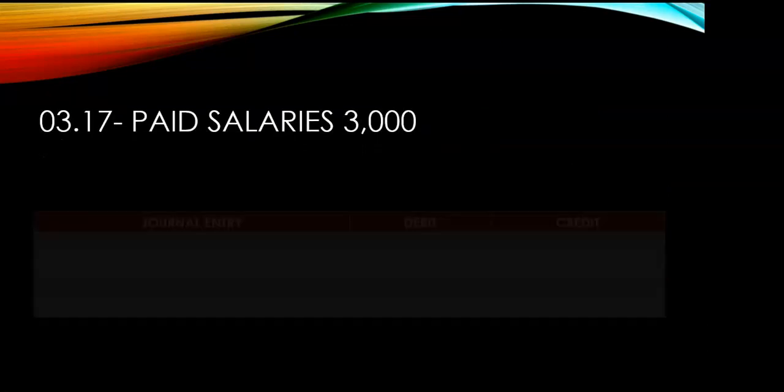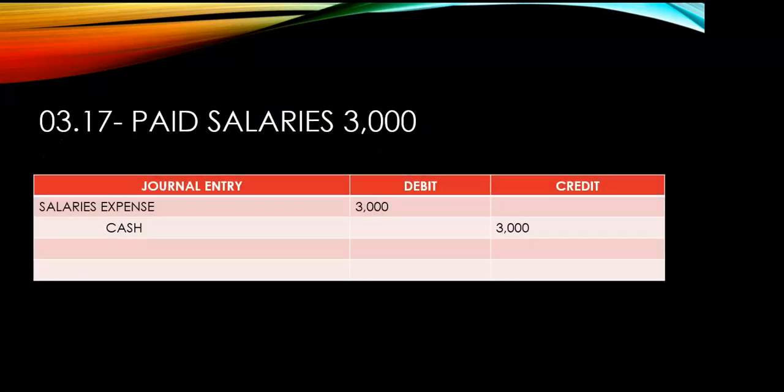Next, paid salary is 3,000. Yan. The entry is salaries expense, 3,000, and credit cash, 3,000. Okay, so nandyan na naman yung paid salaries. So you have nothing to do about it. Okay, so credit cash. You have no choice. Dahil paid na. Okay, next.